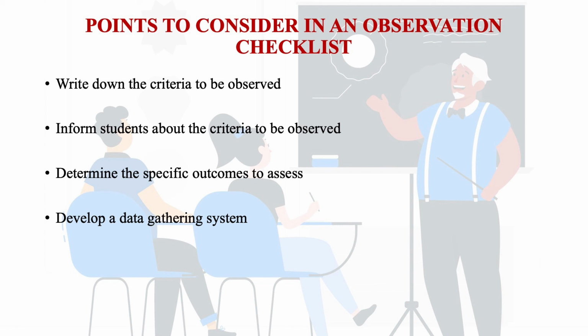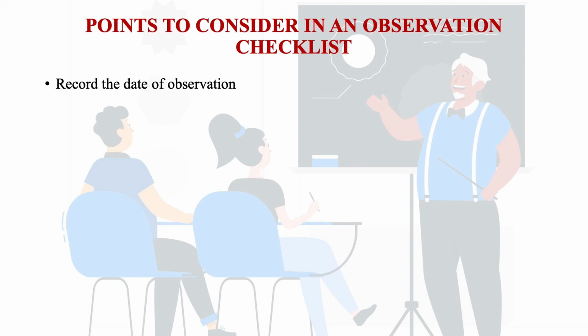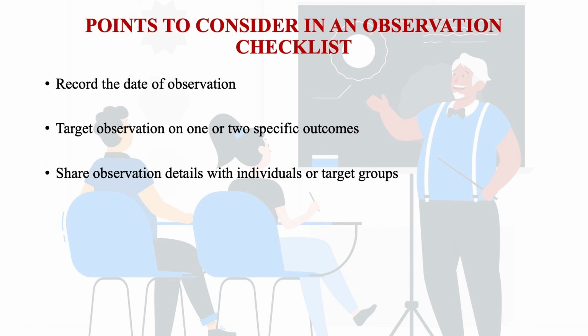Besides these points, we have to think about what to record, and record the date of observation. Target observation on one or two specific outcomes. Share observation details with individuals or target groups. Use the collected information to modify your instruction. So based on the observation results, it gives scope to modify the instruction.